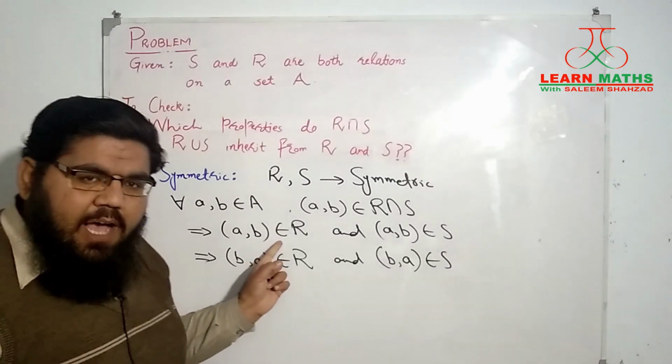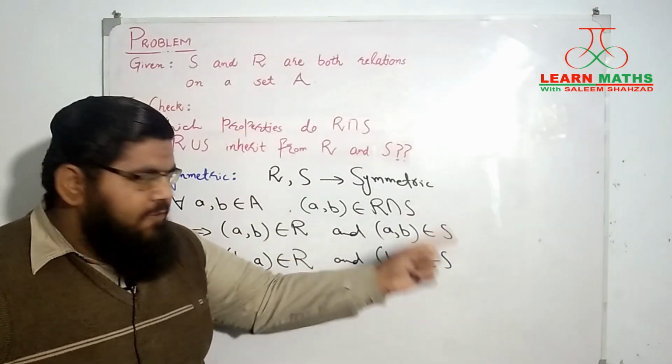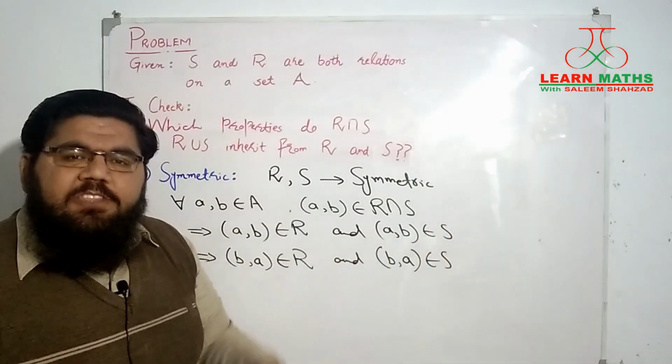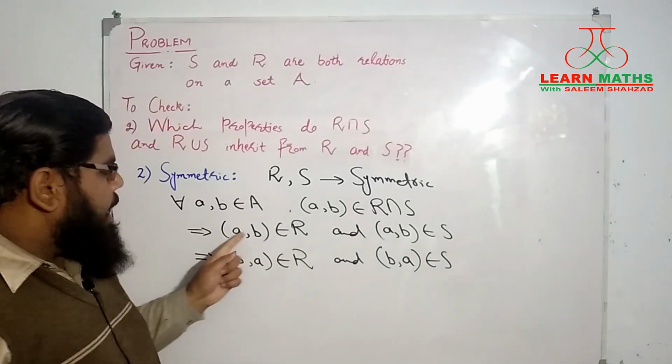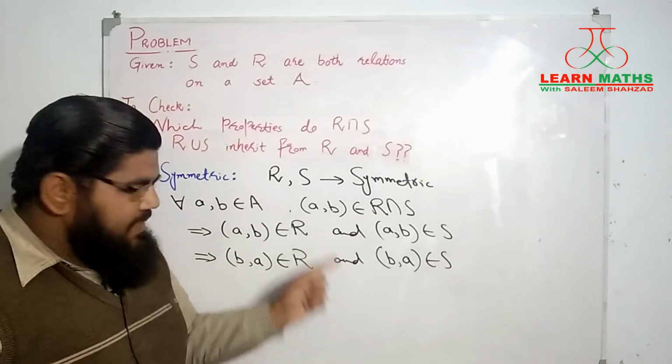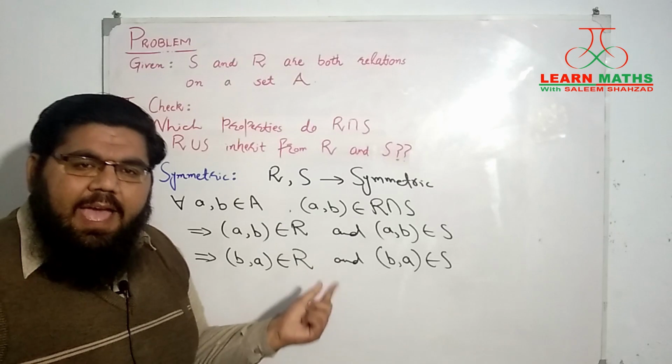Because the relations R and S, both of them were symmetric. If they are symmetric and they have (a, b) in them, then (b, a) will be there as well.